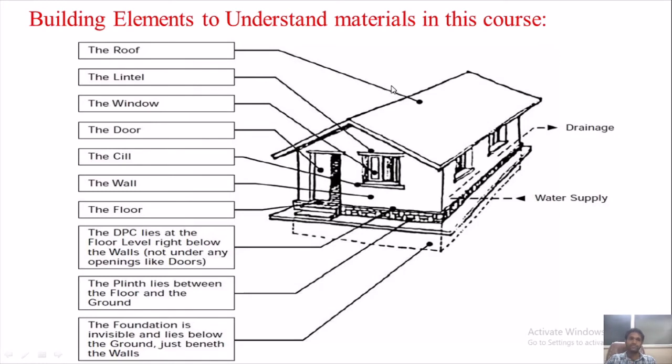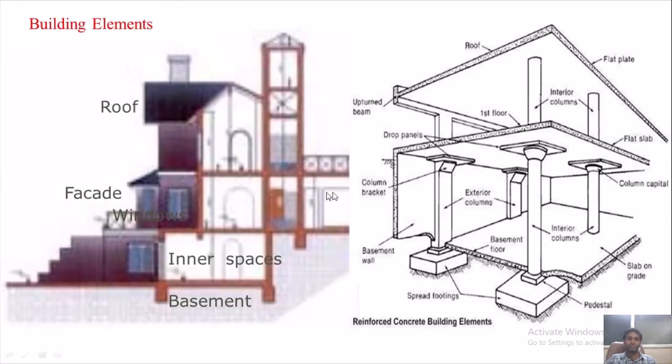So these are the different building elements. To understand materials in this course, you have to see the different elements, because in the near future you may use RCC slabs. We may use window, sill, floor. All these are the different parts of the buildings. This you need to understand. This is a product session, so you need to understand this.